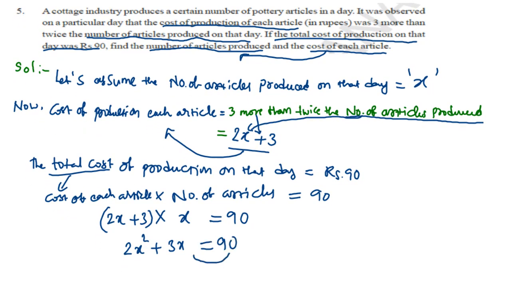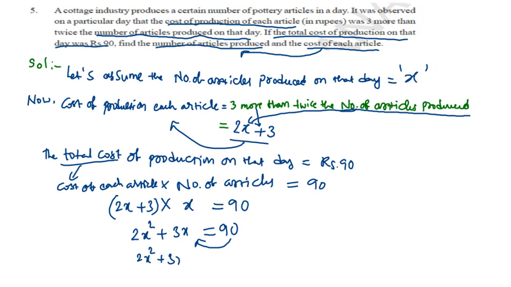And if we transpose this 90 to the left hand side, we get 2x square plus 3x minus 90 equals 0, which is a quadratic equation. So here we get the quadratic equation. Now to find the value of this variable x, we need to solve this equation. So for that we have to factorize this equation. So let us solve this equation first. So what do we have?